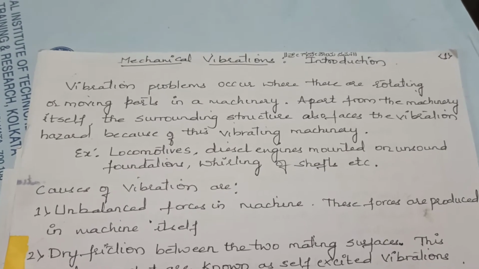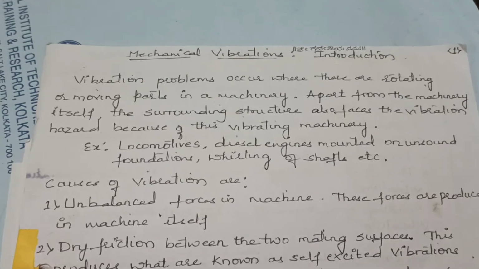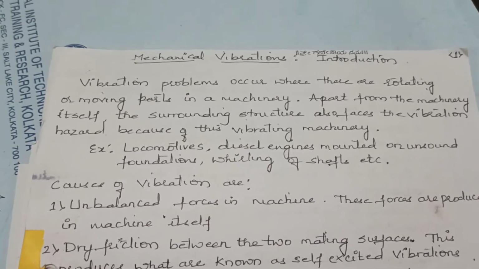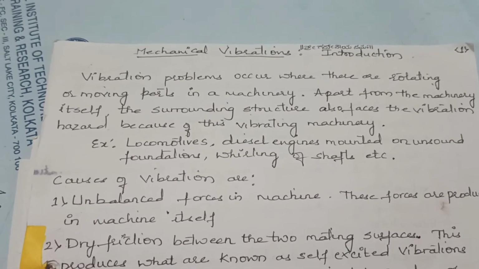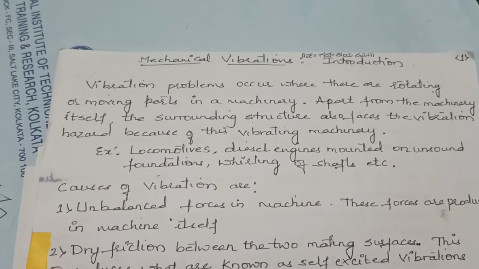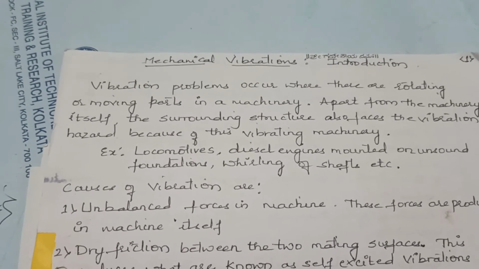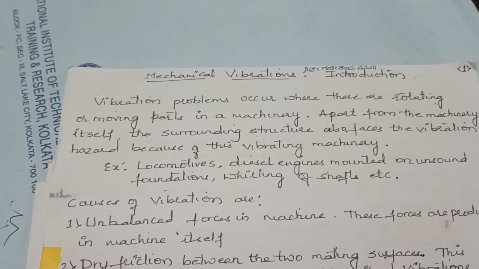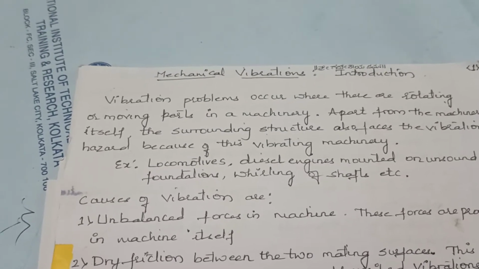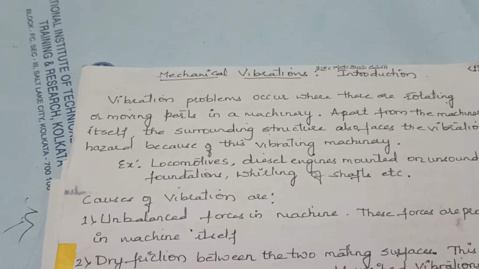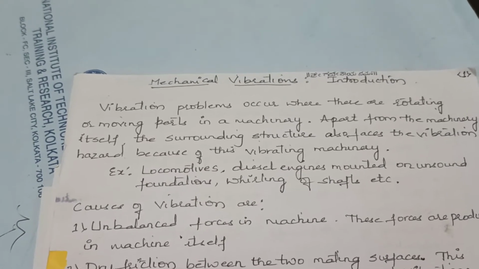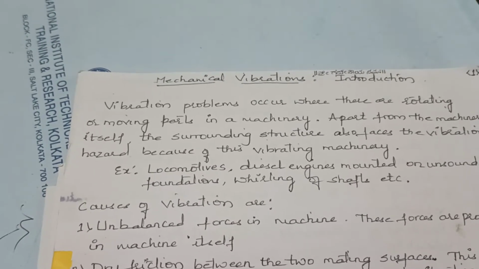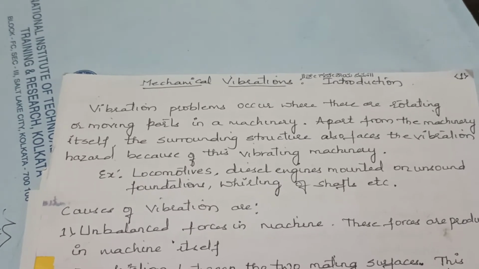Where do you find this vibration? We find vibrations in locomotives, diesel engines which are mounted on unsound foundations, whirling of shafts, etc. Vibration can be found in any of the moving parts like locomotives or diesel engines. So vibration is the one in which the motion repeats continuously after an interval of time. We find vibration in almost all the bodies surrounding our environment.